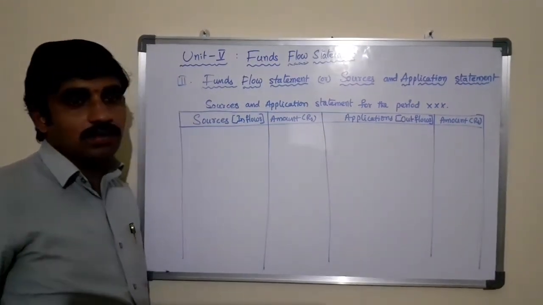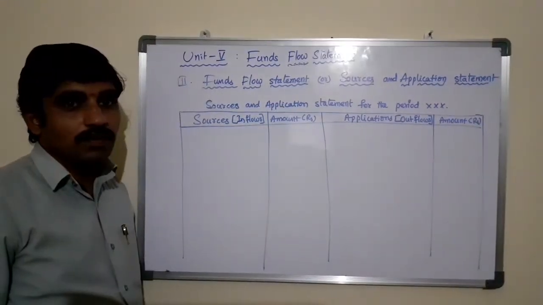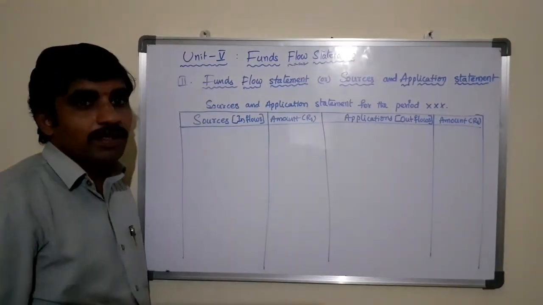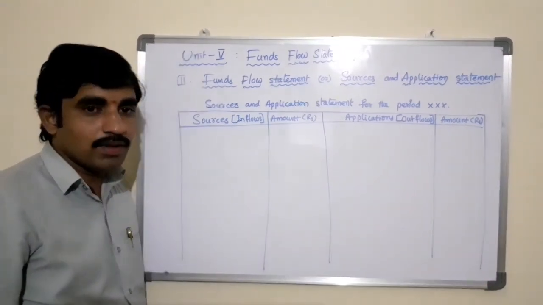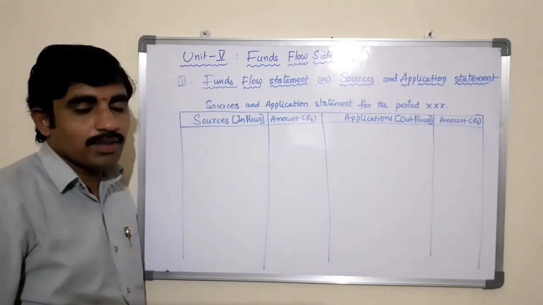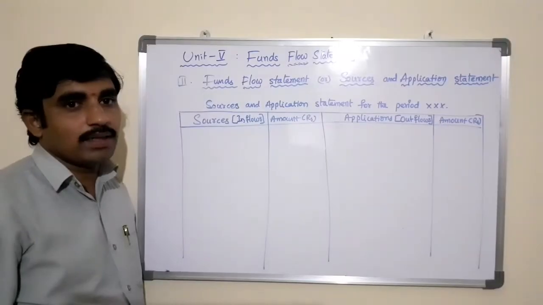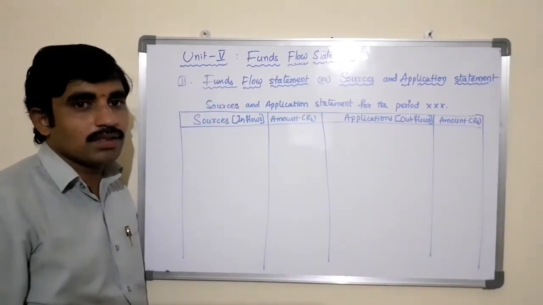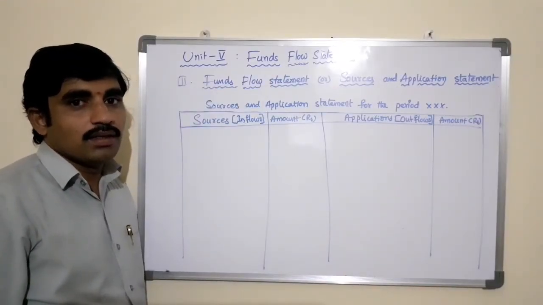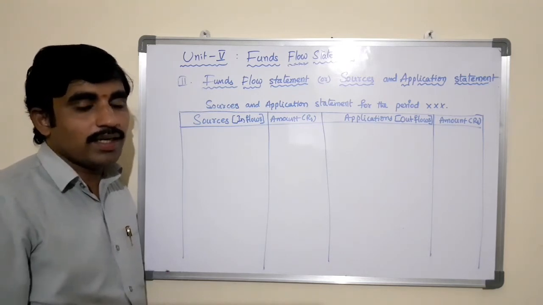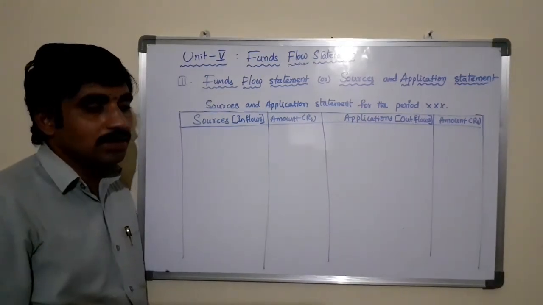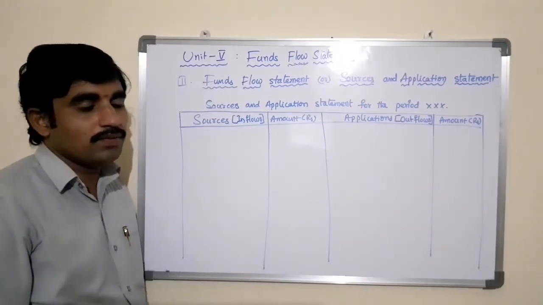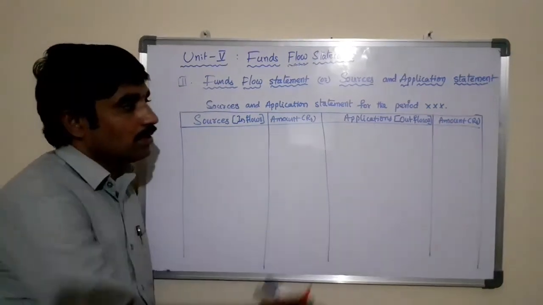And the applications of the business are generally derived from operating losses, that is repayment of long-term loans, repayment of debentures, repayment of preference share capital, purchase of fixed assets, purchase of long-term investments, loss of cash by legal cases, or any expenditure incurred with huge capital. That comes under the applications.